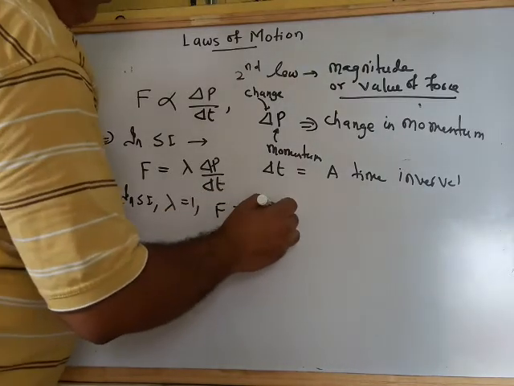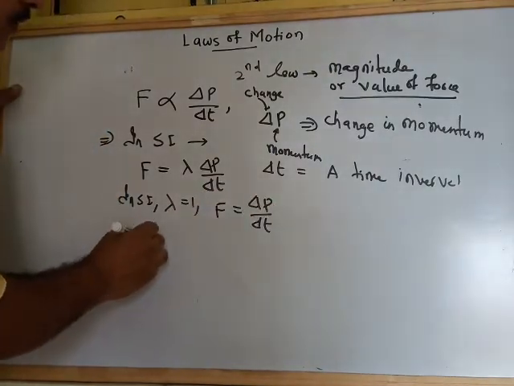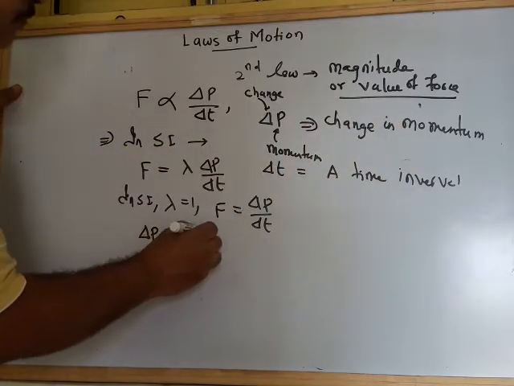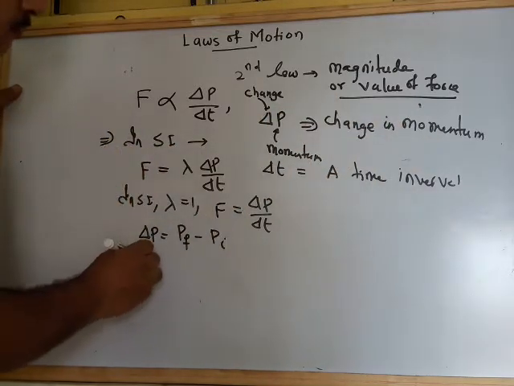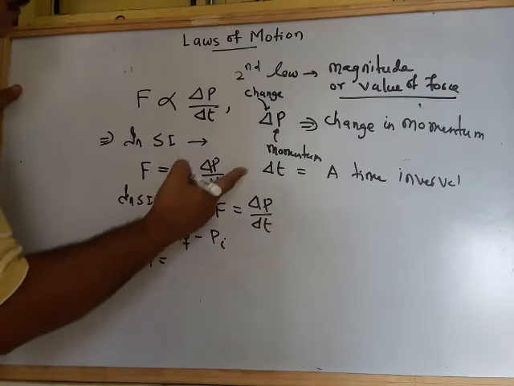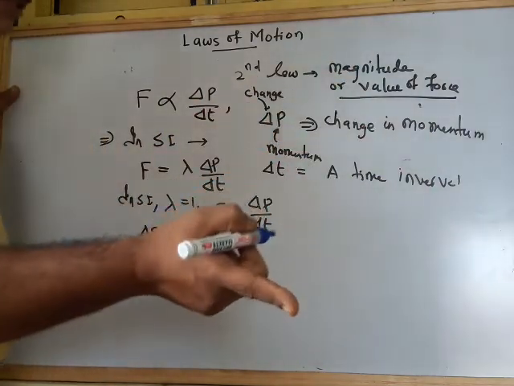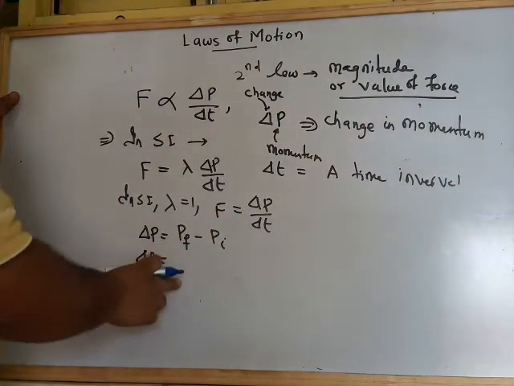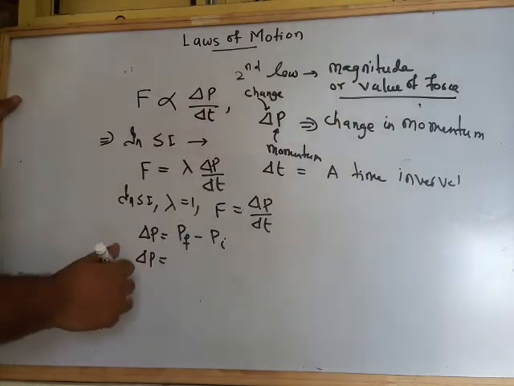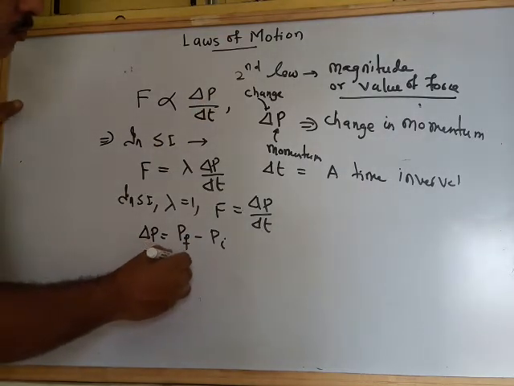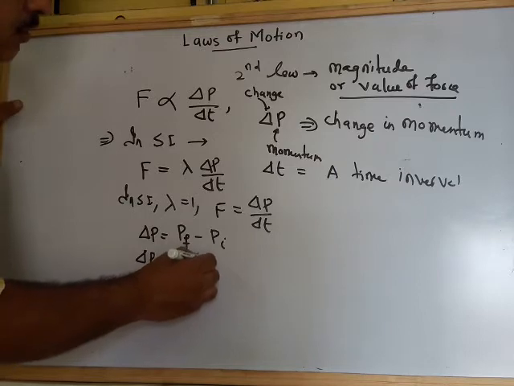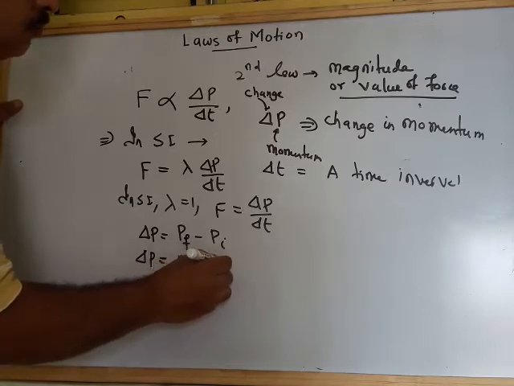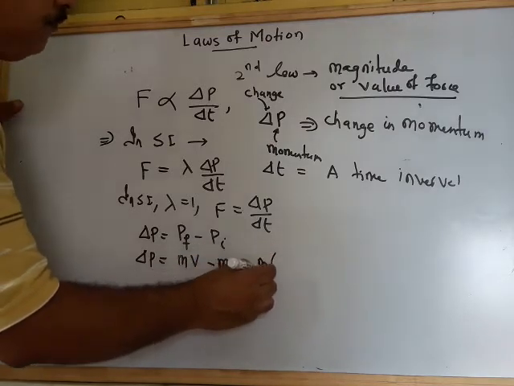Now del P, what is del P here? Now see, del P means it is the change in momentum. So we say the final momentum minus your initial momentum. What is final momentum? We know momentum is equal to mass into velocity. Do you remember in the last topic I have told you that momentum is equal to mass into velocity. The mass of the body remains constant. So change in momentum is equal to mass into final velocity minus mass into initial velocity. So take the mass common, what will we be getting?